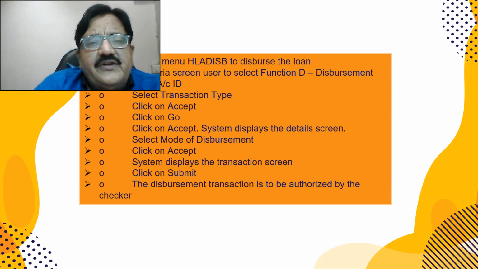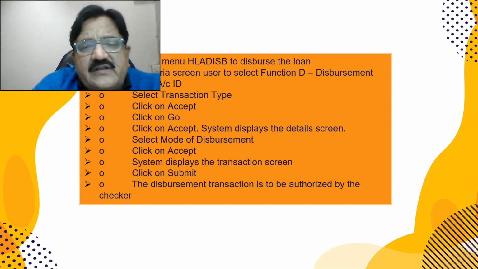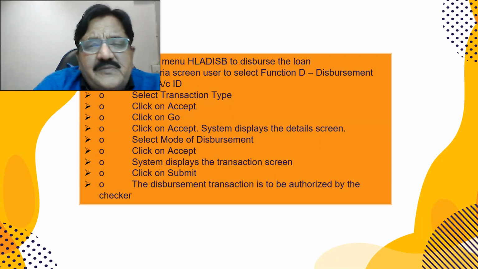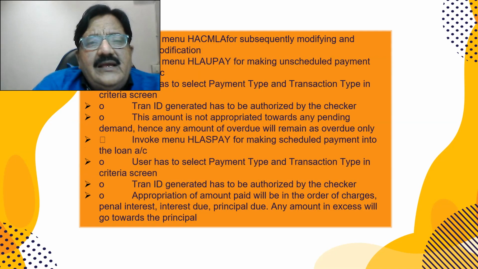HLADISB. The D is for disbursement. Enter account ID, selection, transaction type, click on accept, go. Then the mode of disbursement, whether it is cash or transfer, you have to write. Display the transaction screen and it is authorized by the checker. HACMLA is for subsequently modifying or verifying the modification after modification.